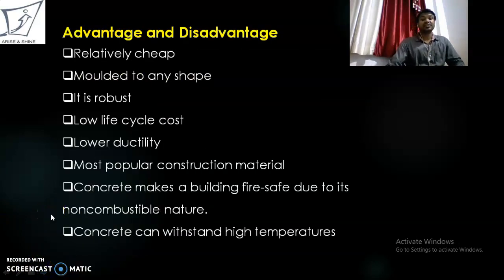There are some advantages and disadvantages of concrete. Advantages: it is relatively cheap. As huge construction is going on worldwide, it requires a huge amount of concrete, so concrete is relatively cheap compared to other construction materials. It can be molded to any shape: when the concrete is in the fresh state, we can give it any desired shape depending on our requirement. It is robust and massively available. Low life cycle cost: its initial cost is low, its maintenance cost is low, and its final cost is again low, so in general it has a low life cycle cost.